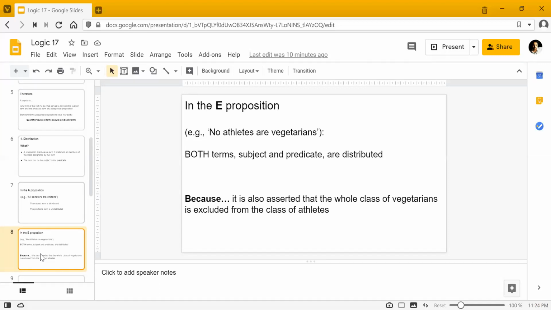You can see it as mutually exclusive. We can also put it in this sense that the whole class of vegetarians is excluded from the whole class of athletes. If entire classes are excluding each other, naturally we're talking about all the members in those classes. So in the E proposition, this is what you have to remember, the subject as well as the predicate term are both distributed.